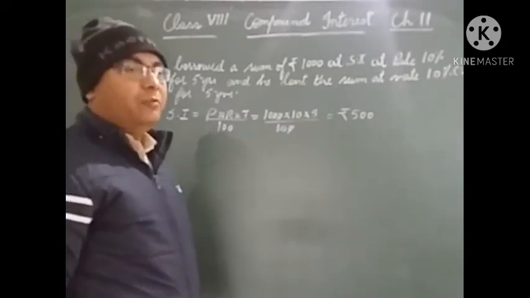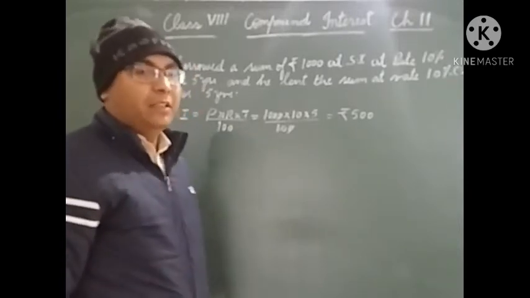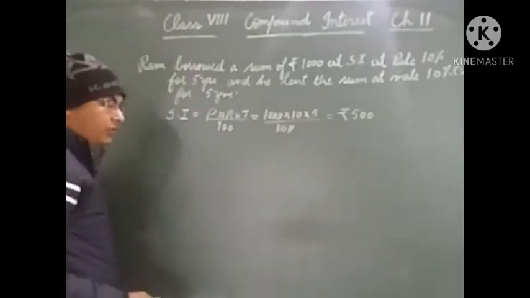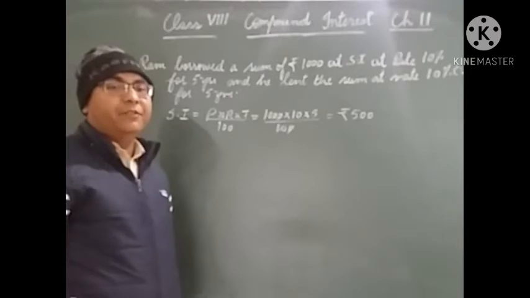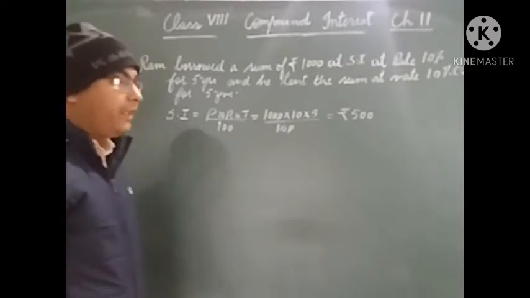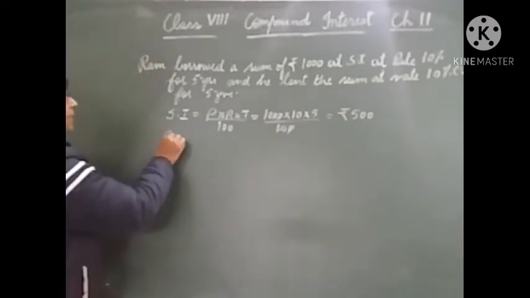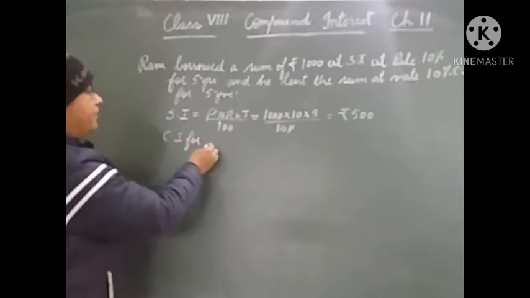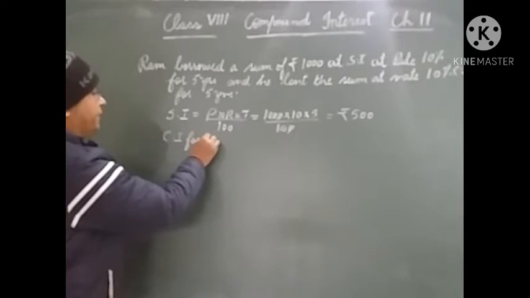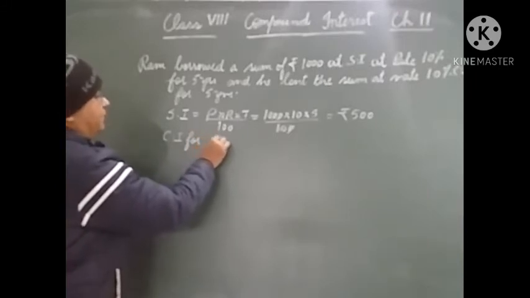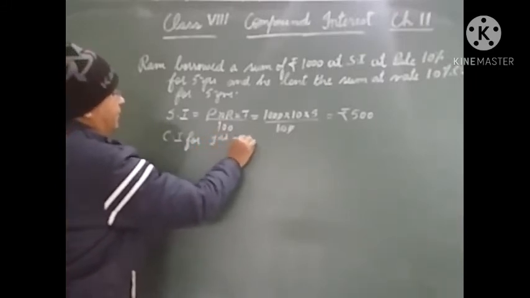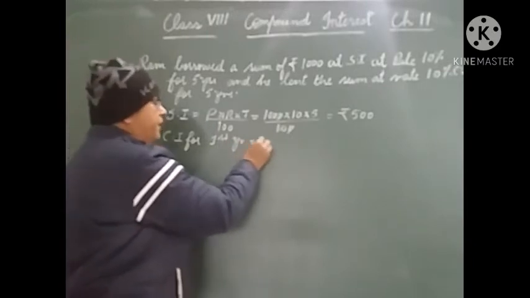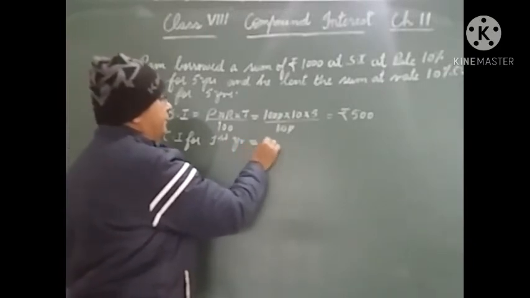Now we will see how much compound interest he will earn on this money. The simple interest and compound interest for the first year are the same. We will use the same formula to find the CI for the first year.